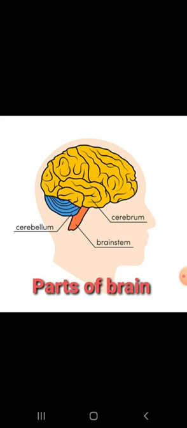So student, cerebrum is, you can see here, the yellow color part is called cerebrum. It is the largest part of the brain because most of the brain is covered by the cerebrum. It is also called the big brain. What is the function of cerebrum? It receives signals from the sense organs.